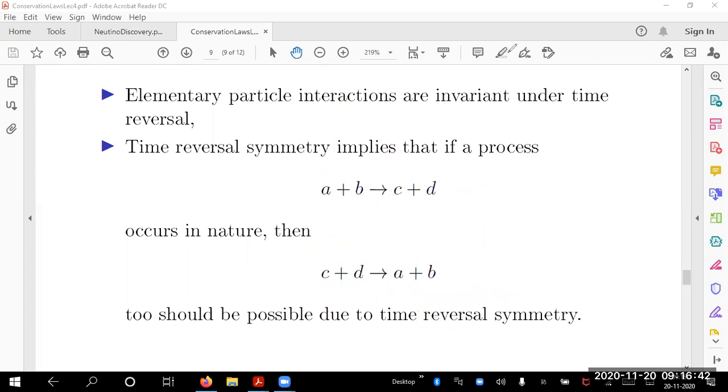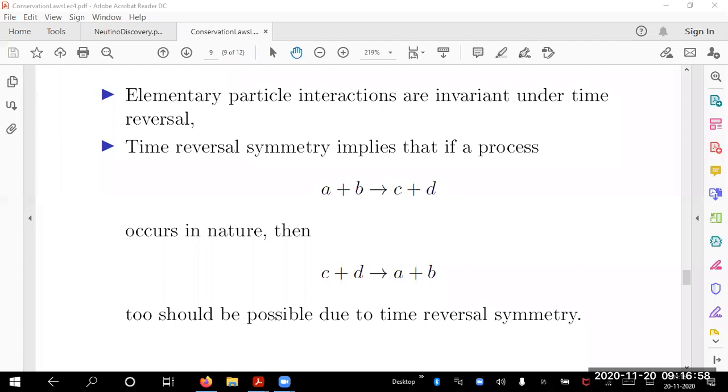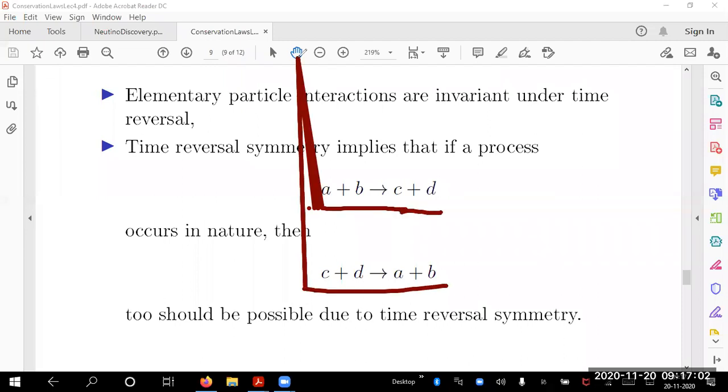Once again, I tell you, you don't have conservation laws associated with discrete symmetries. But the consequence of discrete symmetry is that if this process happens, then you expect the backward process also. This is also possible.